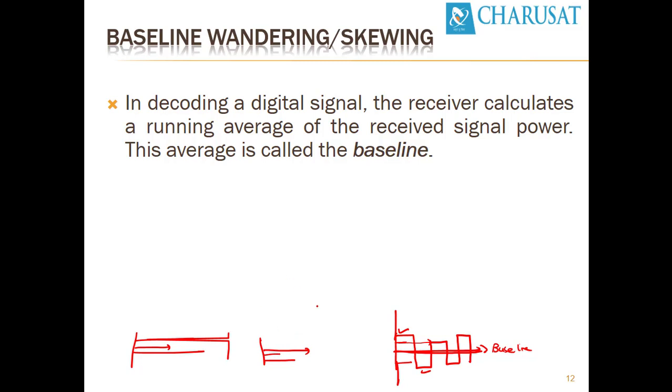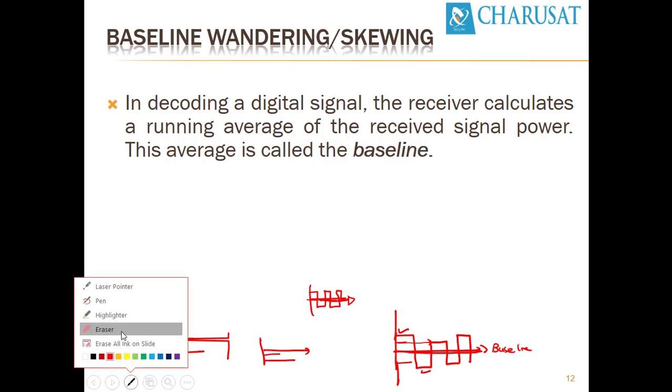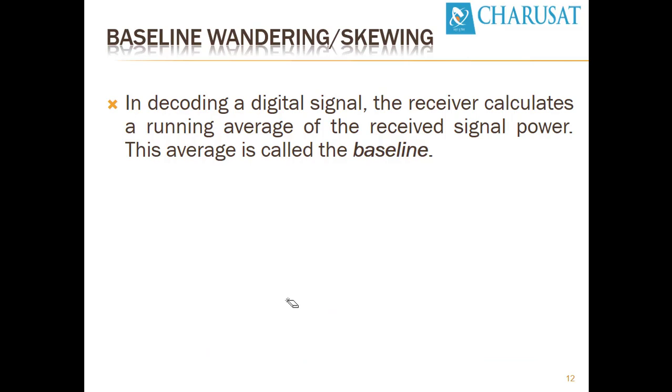But if we send alternating ones and zeros, at the receiver side, if it takes the average, this line will be the same, and the receiver could easily identify whether it is 1 or 0. That phenomenon is known as baseline skewing.